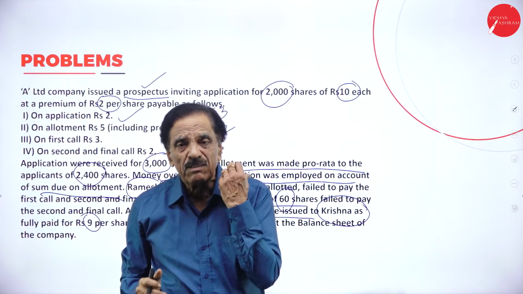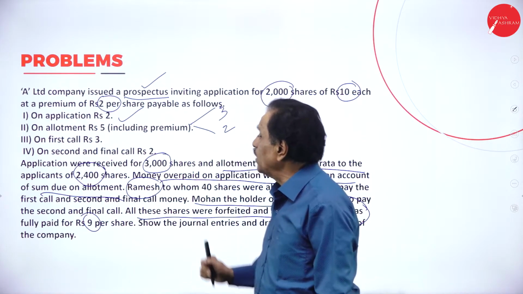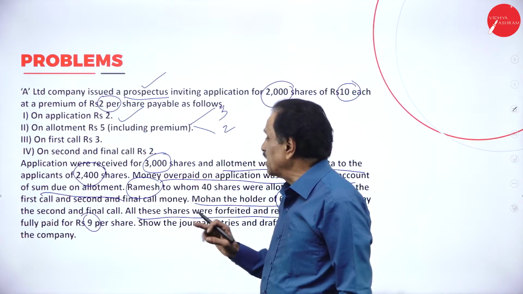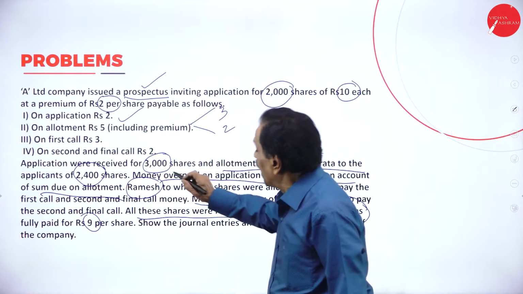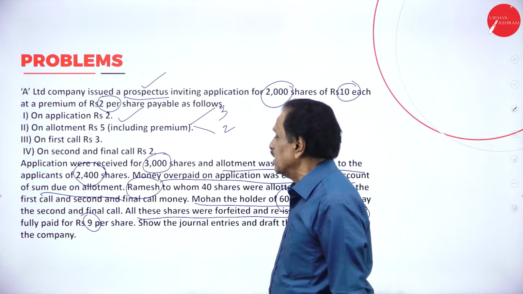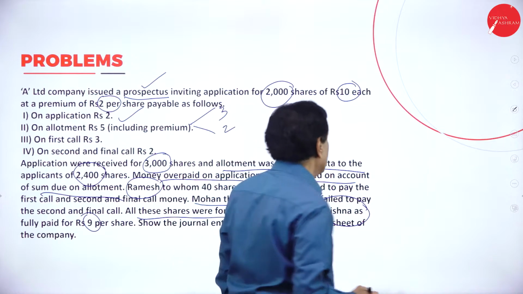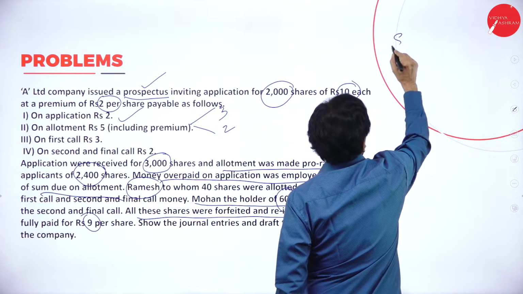Ask him to pay for a share is considered. How do we have to pay? 2 on application, 5 on allotment, 3 on the first call, 2 on the final call. How many applications received? 3,000. But how many applications accepted? 2,400. If you go like this, shares